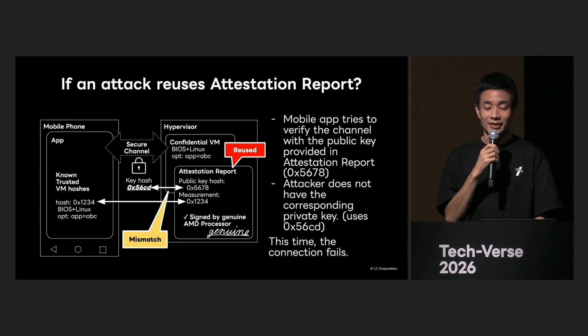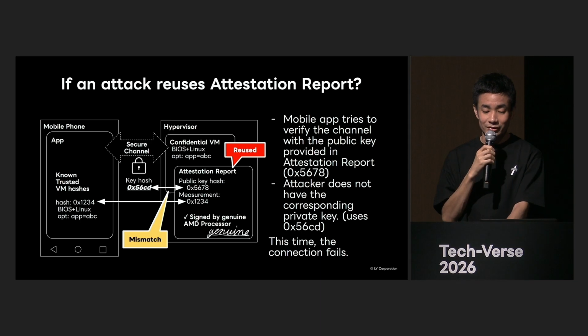The corresponding private key exists only within the confidential VM. Therefore, since there is no choice but to use a different key, the public keys will not match, and thus a channel will not be established with the attacker's server. In this way, the smartphone app can detect that the recipient is not the expected confidential VM before sending, and thus cancel the transmission of sensitive information.